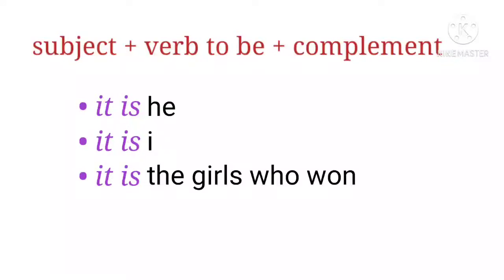So, in this sentence, the subject is considered that noun which is placed before the verb to be, not according to the complements. So, here we can't get difficulties to find the subject in this sentence because in an assertive sentence the subject is considered those nouns that are placed before the verb to be. It may be noun or pronoun, but it should be considered that it is placed before the verb to be.